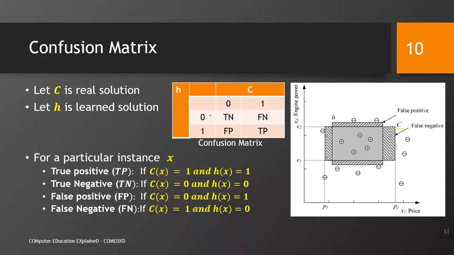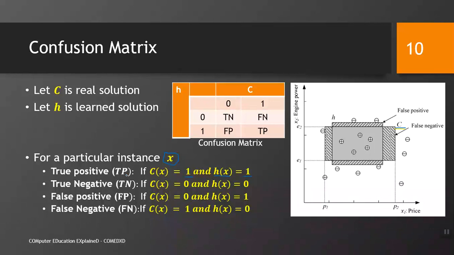The confusion matrix is given as this. For a particular instance X, if our model is trained and we are given some instance X, it would be a true positive if our correct solution C(x), which is given by somebody, produces it as a positive example, in the case of our car, and the learned hypothesis also produces one.